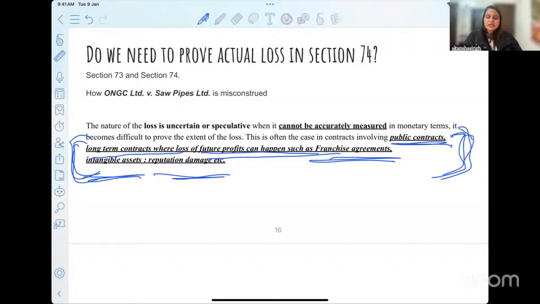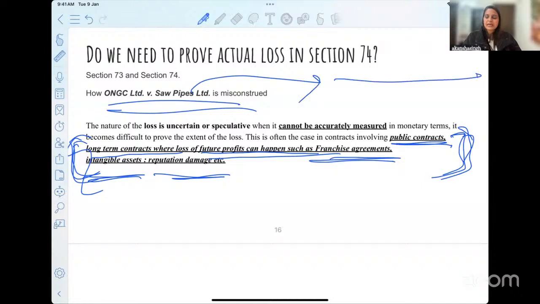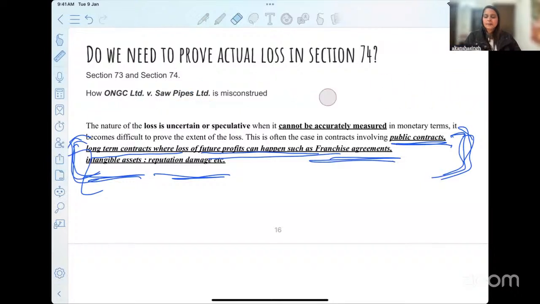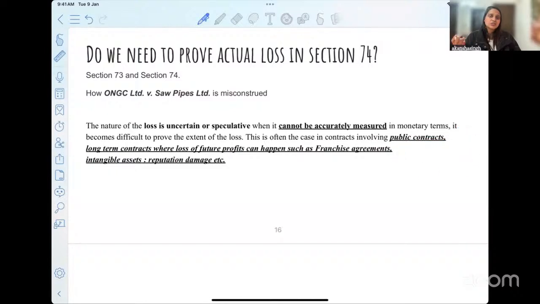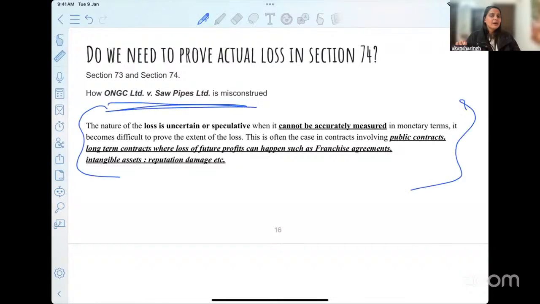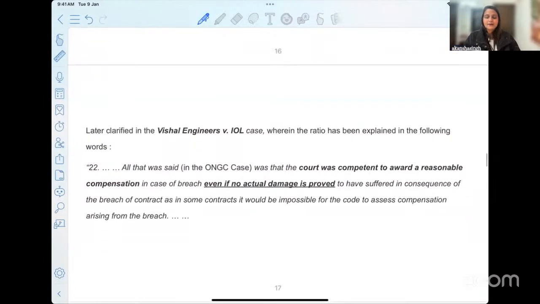These can be certain examples, like, let's say, ONGC v. Saw Pipes. The pipes were to be used by the public, and you did not know how many people would have benefited from this particular transaction, so you really cannot give the actual loss or damage to the court. Therein, the court will stick to the amount mentioned in your agreement. So that is why section 74 doesn't need any changes. It has been rightly codified. It's just that you have to read it in context of these judgments, ONGC v. Saw Pipes and Maula Bux and other judgments that we have mentioned over here.